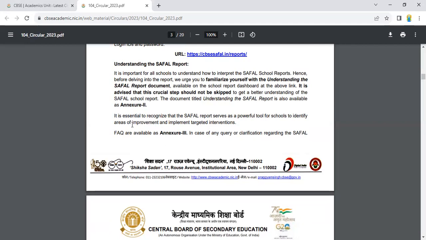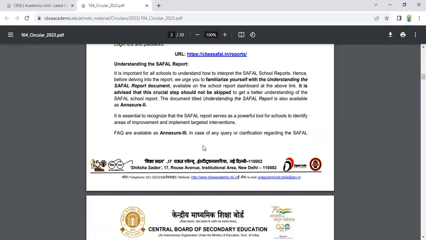To get a better understanding of the SAFAL report, the document titled Understanding the SAFAL Report is also available as Annexure 2nd. It is essential to recognize that the SAFAL report serves as a powerful tool for schools to identify areas of improvement and implement targeted interventions. FAQs are available as Annexure 3rd.